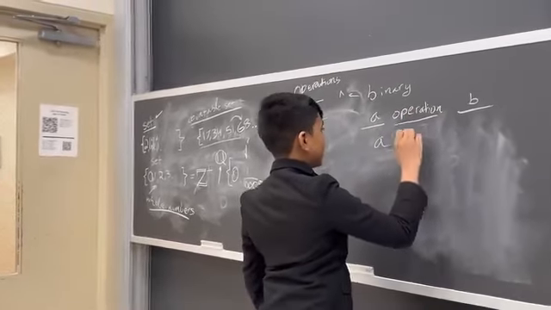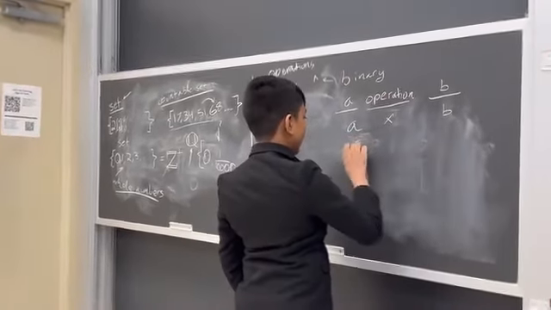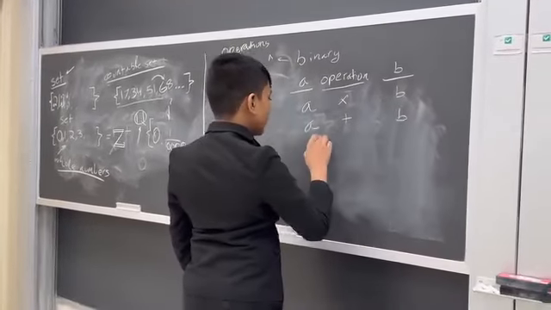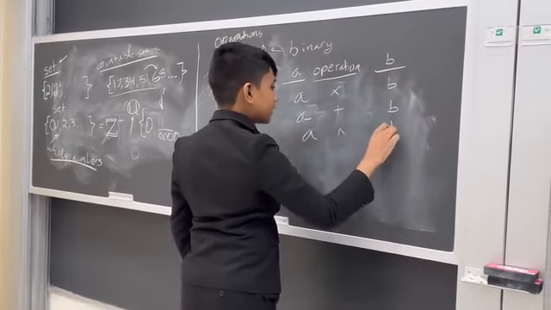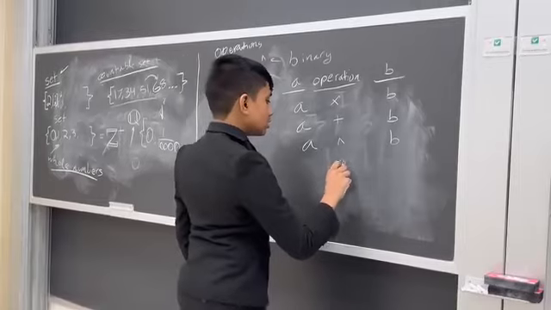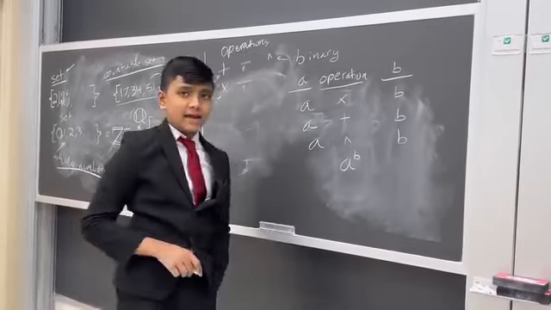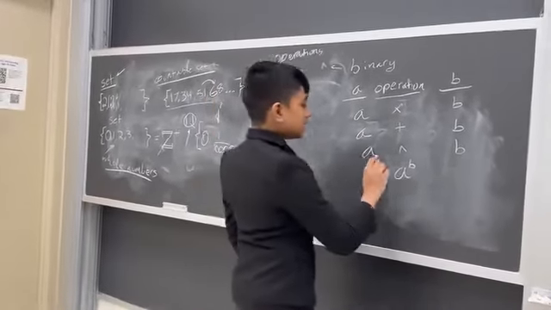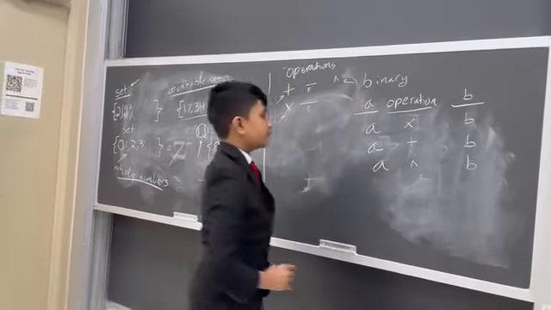So, for example, A times B, A plus B. Sometimes we may stylize it because writing this out doesn't look so good, so we might write this instead. But the meaning stays inherently the same.